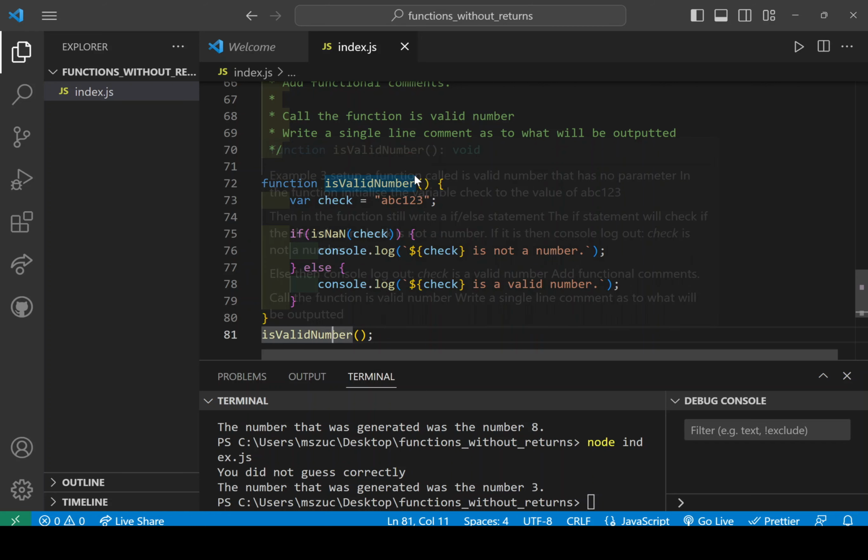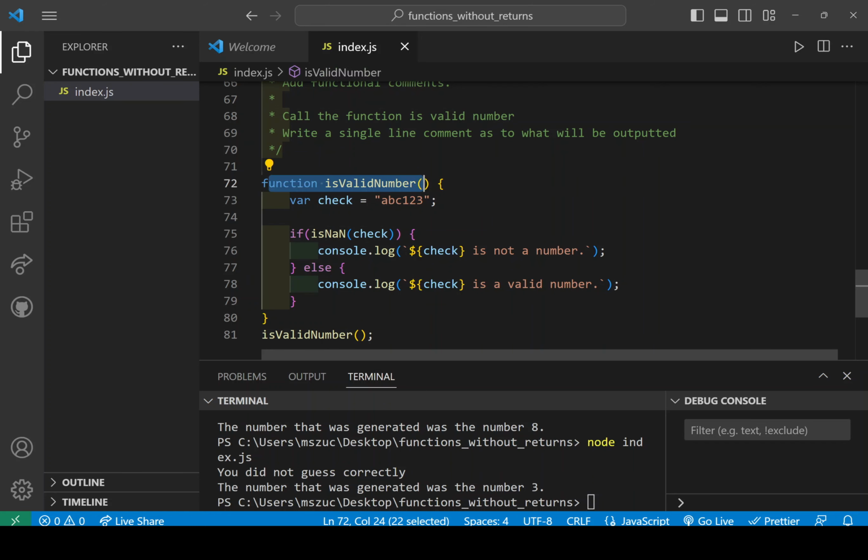So isValidNumber is just right here where the function is, and it's initialized inside the function. So inside the function, it will have this variable. This variable check has the value of ABC123, and isNaN is checking, is this a number or not? So if it is not a number, then we will console.log check is not a number. Else, it will say it is a valid number.